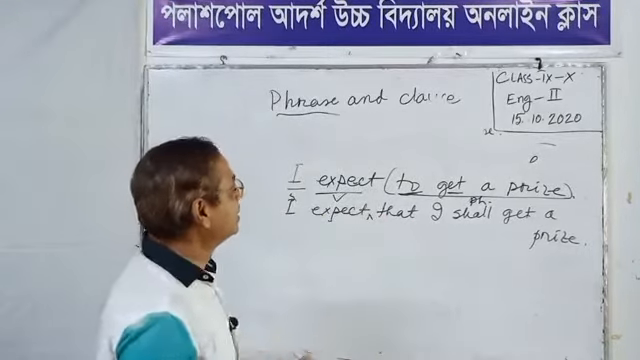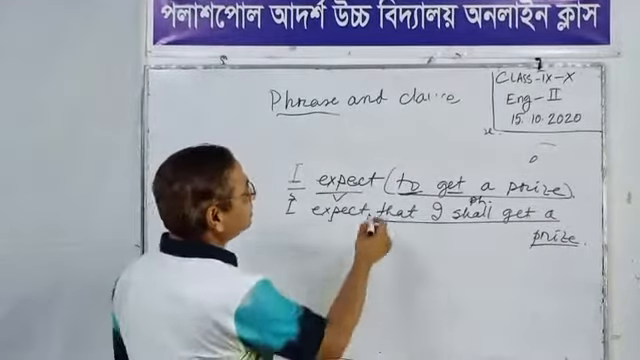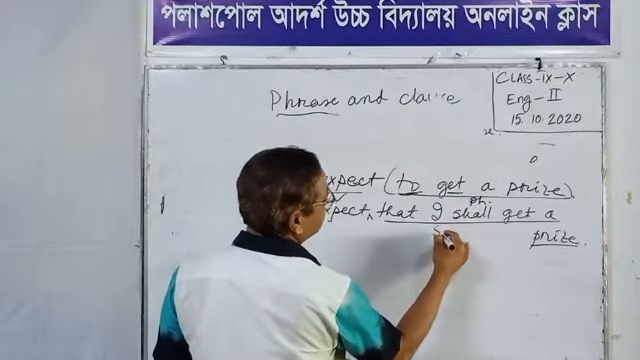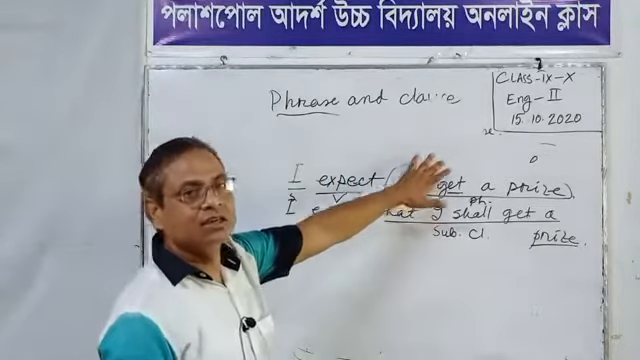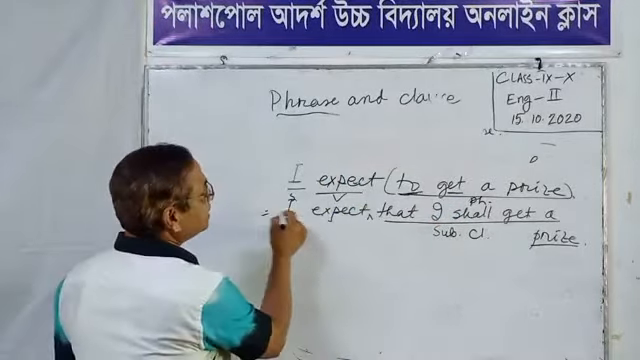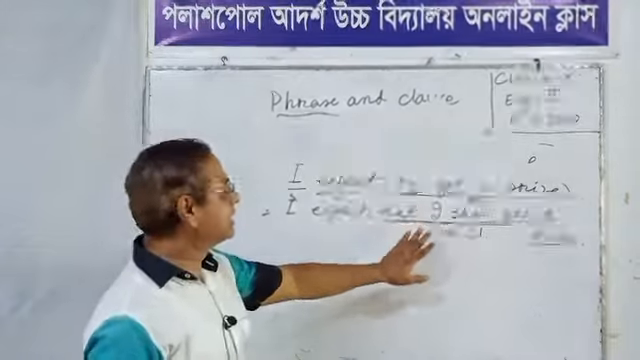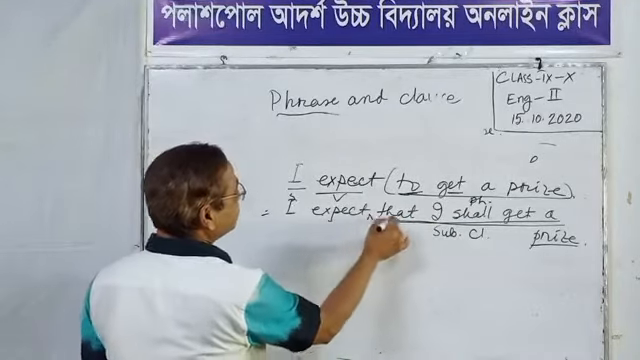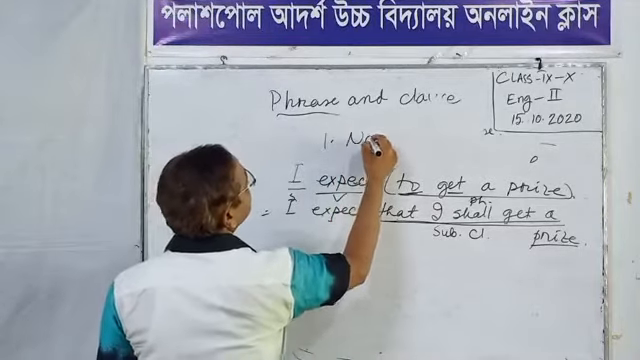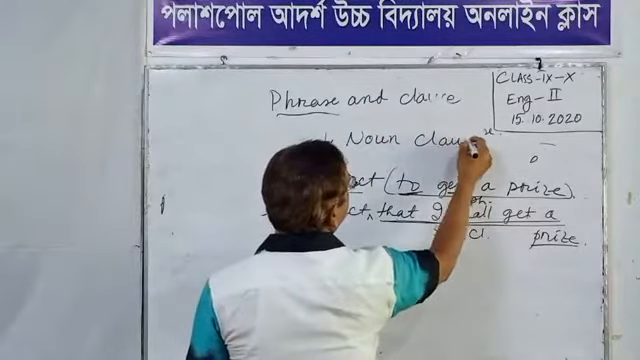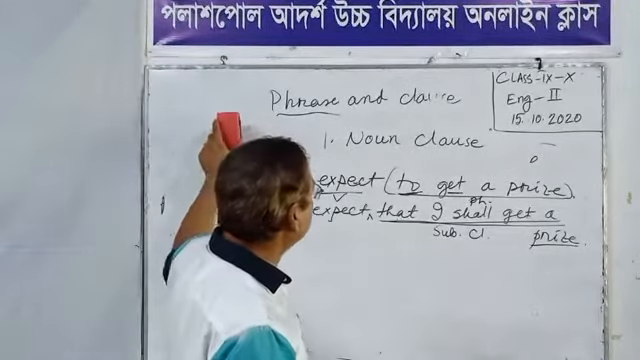But in the second sentence, what do I expect? That I shall get a prize. This part is a subordinate clause. This is a clause and that was a phrase. So this clause acts as a noun. Hence this is called a noun clause. Those clauses that act as a noun, we call noun clauses.